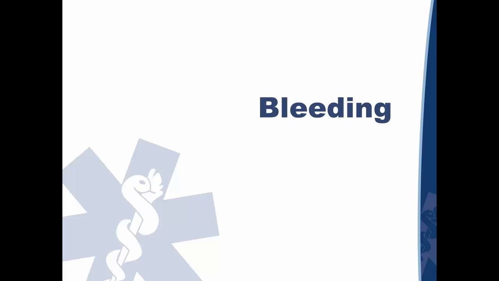Our next topic to talk about is bleeding. The human body requires the correct amount of blood and fluid to be transported around the body in order to function properly. The blood transports oxygen to every cell in the body and then transports the waste products away from the cell.